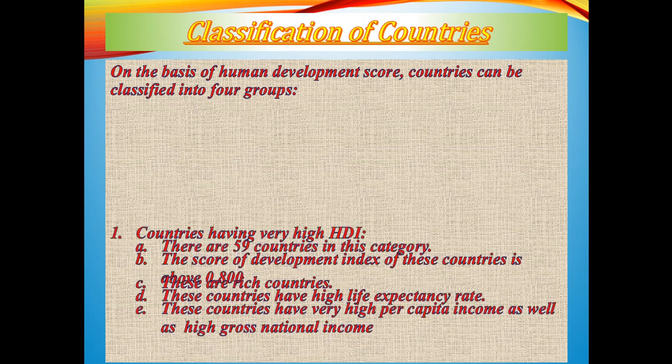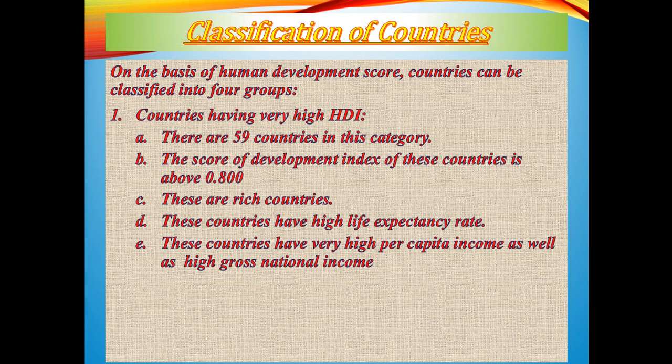Now, on this basis, the entire world is classified into four categories: countries having very high HDI, countries having high HDI, countries having medium HDI, and countries having low HDI. We all know the HDI score ranges from 0 to 1. When it is closer to 0.8, we consider them countries of very high HDI, and 59 countries come under this category, and these are the rich countries.